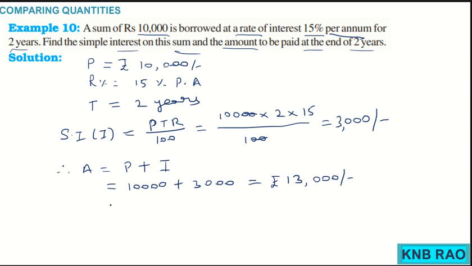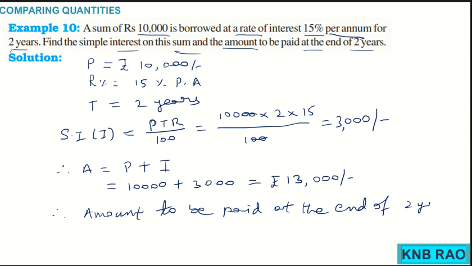So as a conclusion, the amount to be paid at the end of 2 years is rupees 13,000. This is how we solve this question.